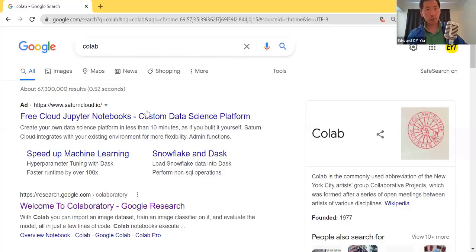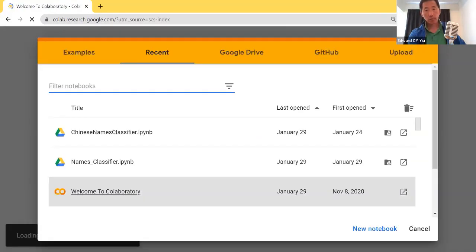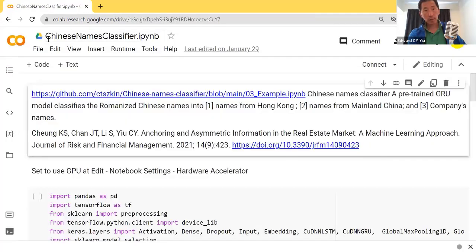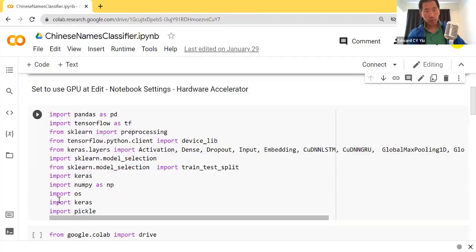Okay, once again, search Colab. Welcome to Google Colaboratory, Google Research. You can open a new notebook, and you can give it a name. Here, for example, I give the algorithm's name as Chinese names classifier. It is basically adapted from Chen's 2022 GitHub here. And I copy and paste the first block, which basically imports most of the subroutines to run the machine learning algorithm.